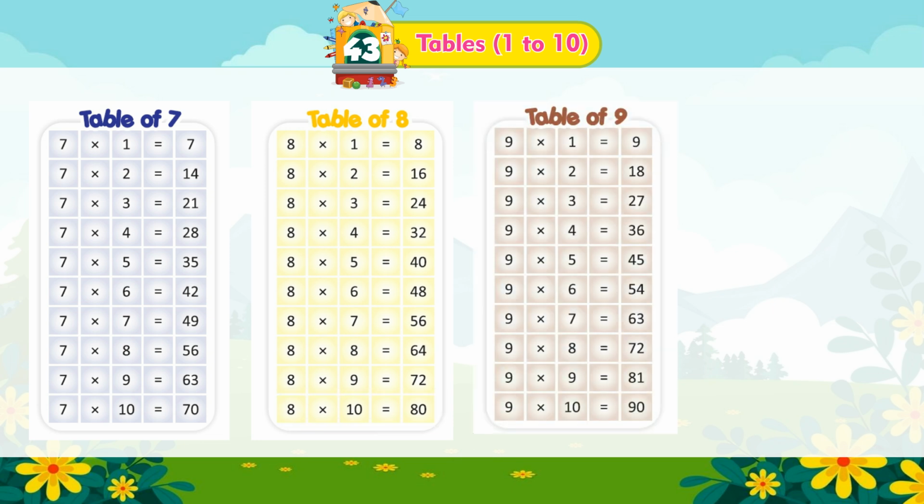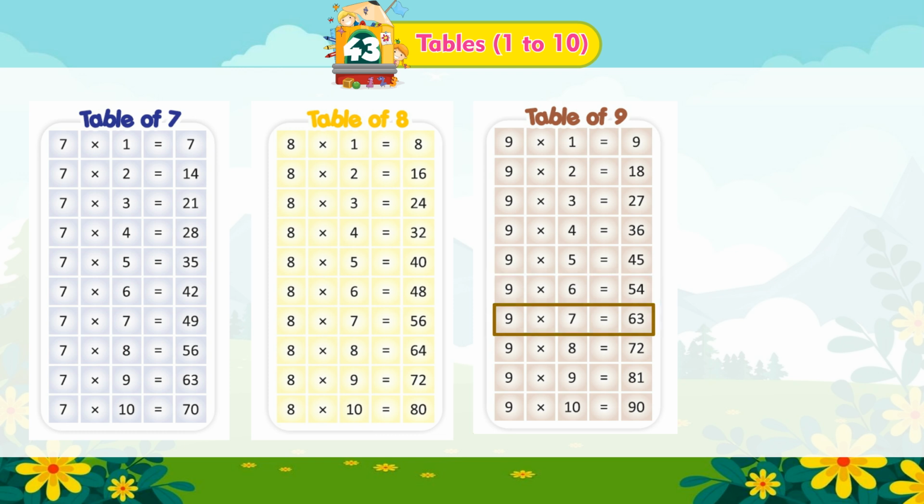Table of 9. 9 multiplied by 1 is equal to 9. 9 multiplied by 2 is equal to 18. 9 multiplied by 3 is equal to 27. 9 multiplied by 4 is equal to 36. 9 multiplied by 5 is equal to 45. 9 multiplied by 6 is equal to 54.